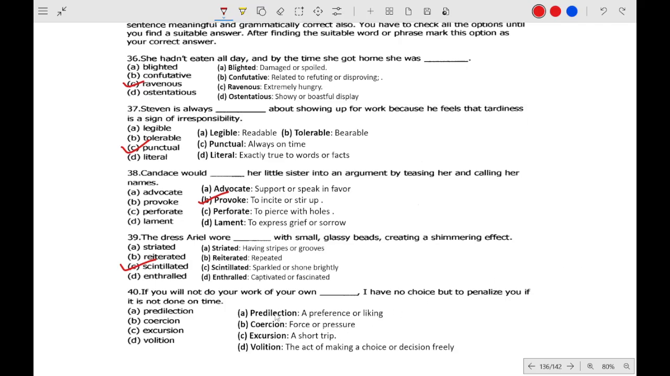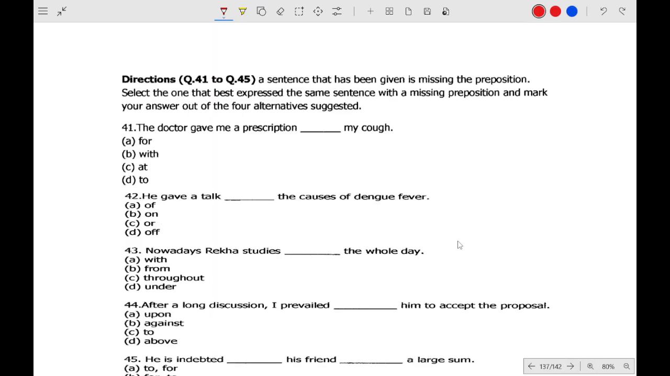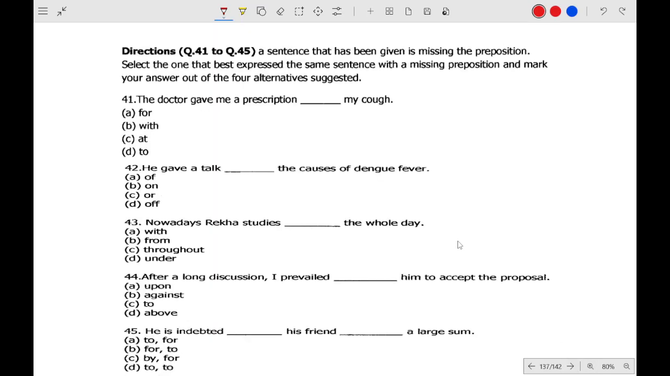If you will not do homework on your own volition, I have no choice but to penalize if it is not done in time. And the doctor gave me a prescription for my cough. He gave a talk dash the causes of dengue fever. Nowadays Rekha studies throughout the whole day.